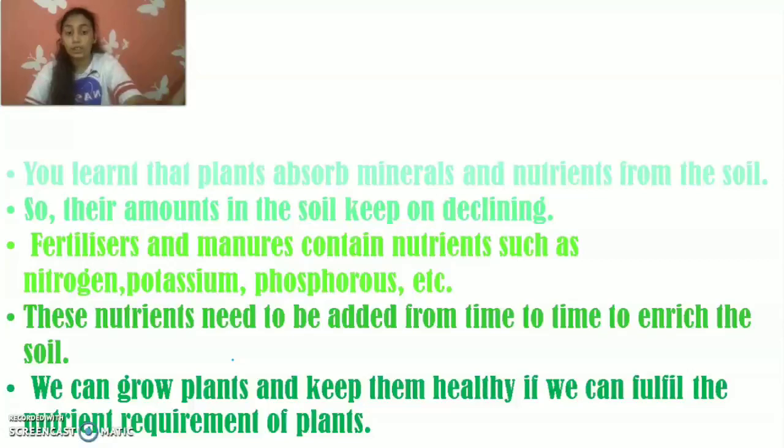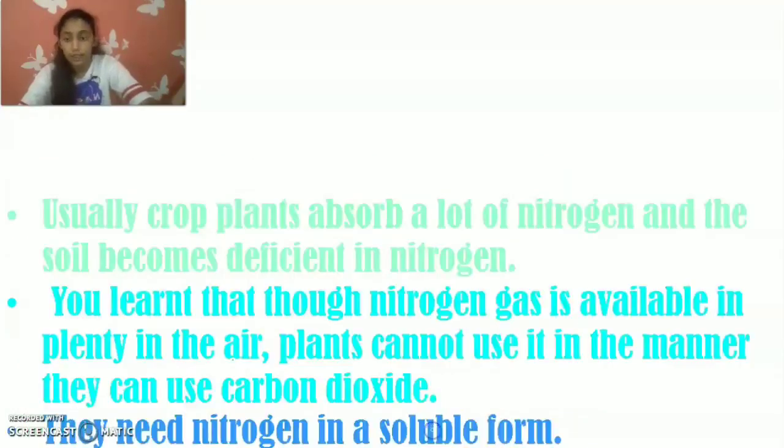Fertilizers and manures contain nutrients such as nitrogen, potassium, phosphorus, etc. These nutrients need to be added from time to time to enrich the soil. So, for the crop that the farmer has sown, the farmer will put the fertilizers and the manures. They will contain the nutrients. So, the soil will not decline in the minerals and the nutrients. So we can grow the plants and keep them healthy if we fulfill the nutrient requirements of the plants.